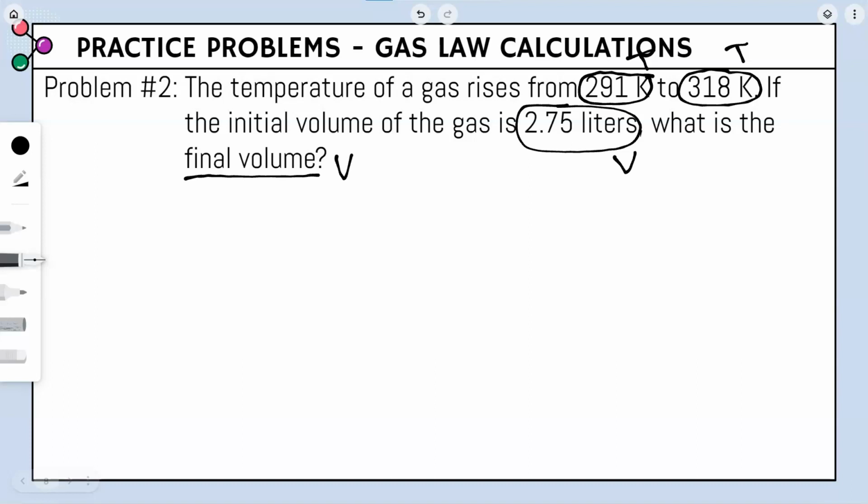Again, we got a number to a number, so the first circle is always going to be 1, and the second one's always going to be 2. We're always going to be solving for 2, so therefore this V is going to be 1. So now that we know where our 1s and 2s and our variables are, let's make our table again so we can figure out which equation we're going to use.